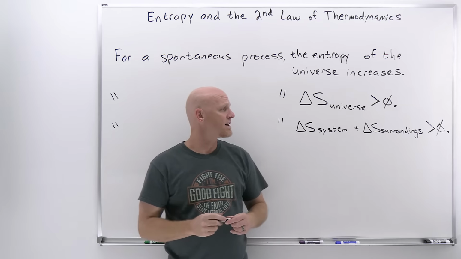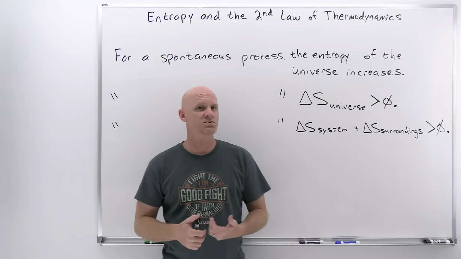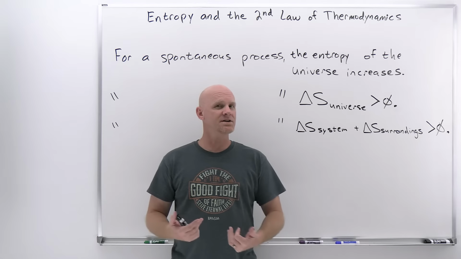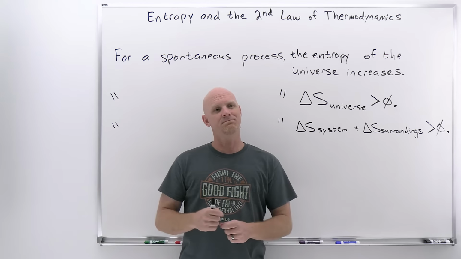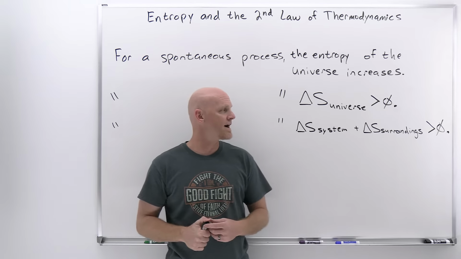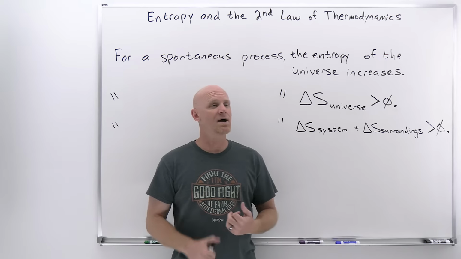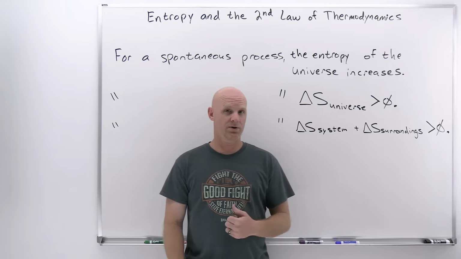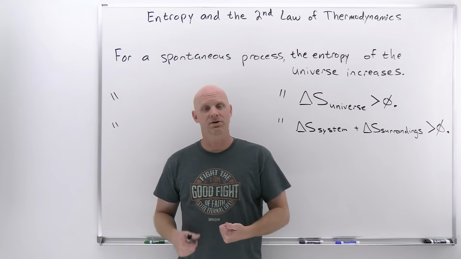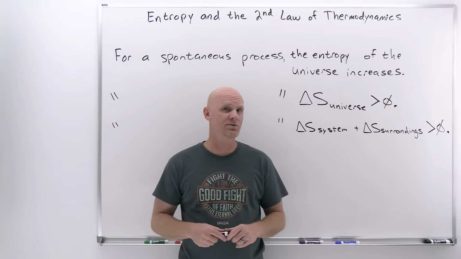Now, it turns out we also are going to talk a little bit later about what we call a reversible process. And a reversible process is one where it's not really spontaneous. It's carried out under equilibrium conditions throughout. And you just kind of barely nudge it along, and it's more of a theoretical construct than something we can actually achieve in practice. But for a reversible process, it turns out that is the one time where delta S here is going to equal zero for the universe, yet again. You're never going to see delta S being negative for the universe, but either positive for any spontaneous process or zero for any reversible process.